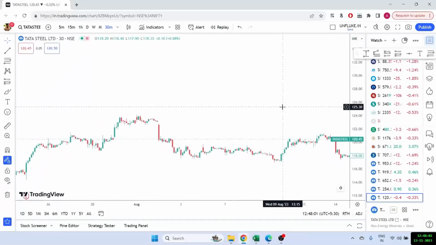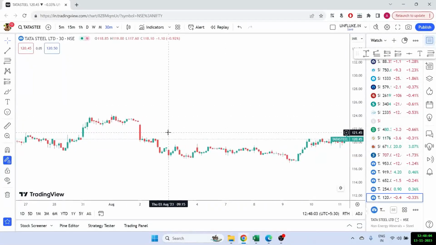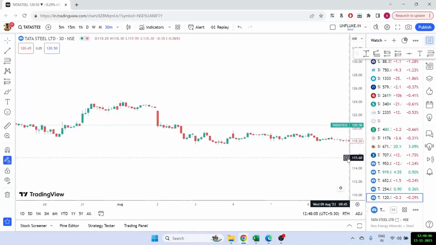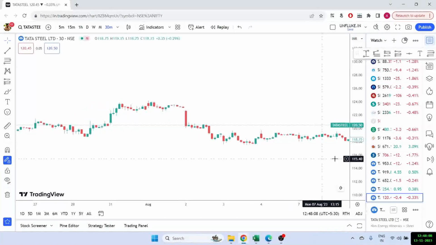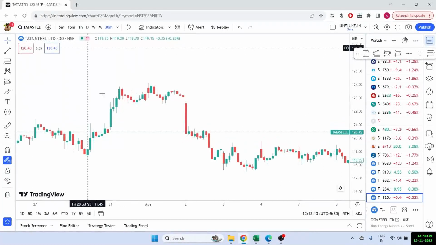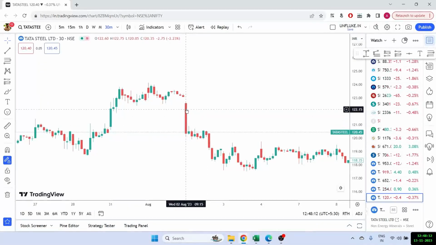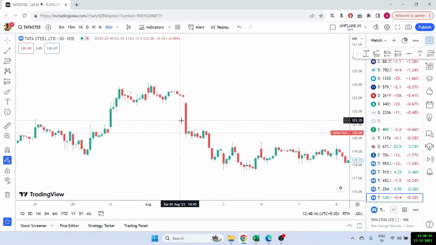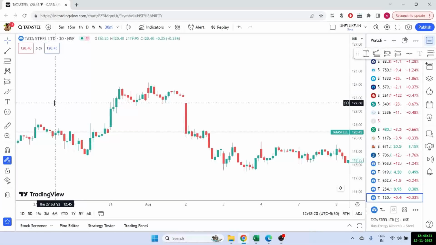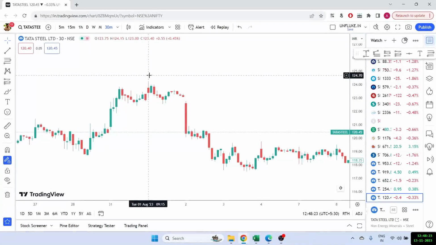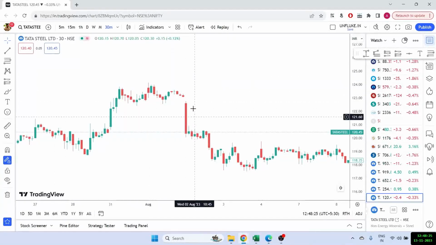So let's talk about the third concept now, which is called the fair value candle. Essentially what we're looking for is a big candle. I'm showing you Tata Steel on a 30-minute time frame, and you can clearly see there is a big candle forming here, right? And when I use the word big, that means it has to be relatively a very big candle. So let's say bigger than the last 20, 30, 40 candles. The bigger the candle, the better that value will be. So first condition, obviously the candle has to be big.